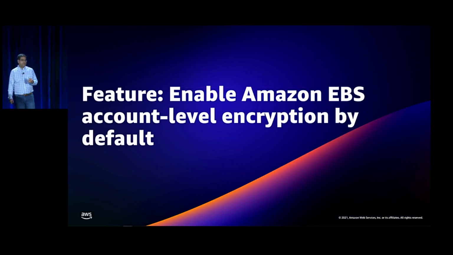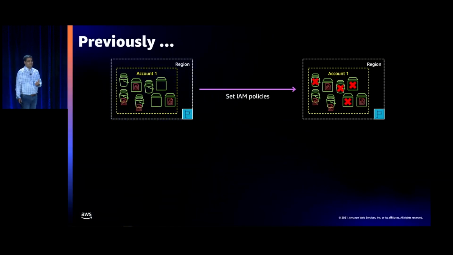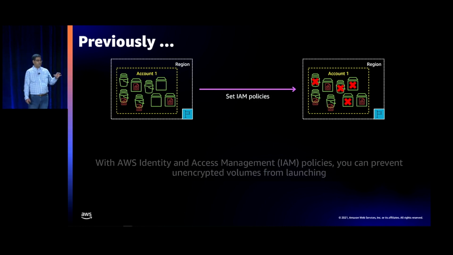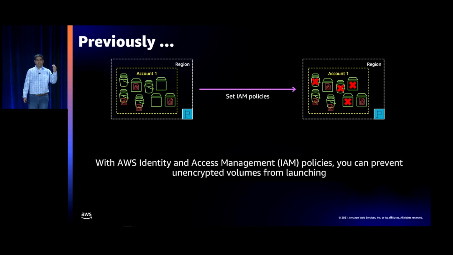The big one is account-level encryption by default. So one of the patterns we saw with customers is they would create volumes in accounts. And when you create volumes in accounts, you could have encrypted volumes and unencrypted volumes. Customers would set IAM policies to prevent the creation of unencrypted volumes and snapshots in their accounts. In one case, what we actually saw was customers were, when unencrypted volumes were created, take a snapshot of that volume, encrypt it, create an encrypted volume, reattach it to the instance, and delete the unencrypted volume. So pretty complicated workflows to just make sure that volumes were encrypted.